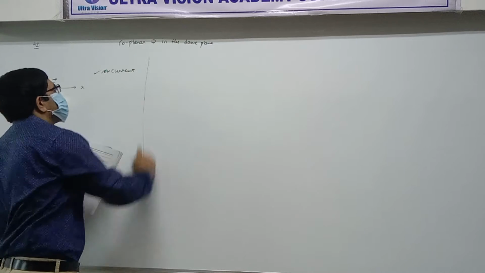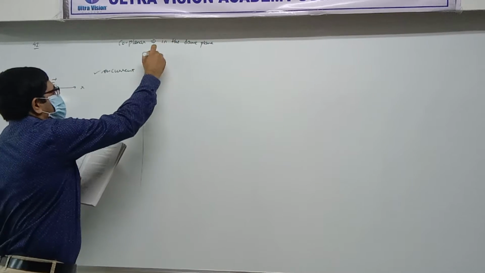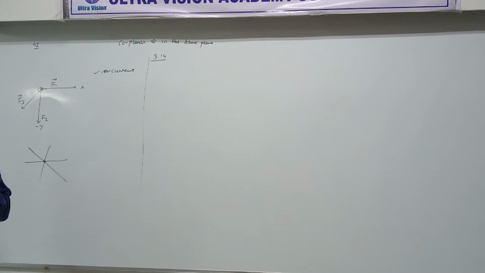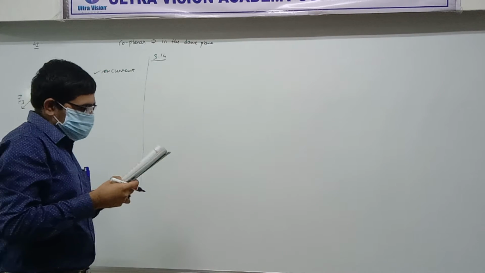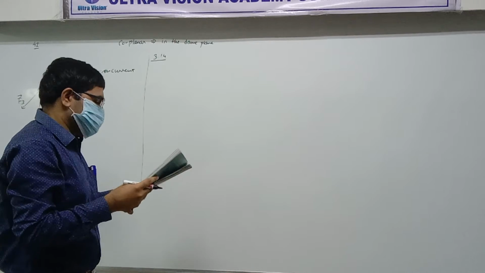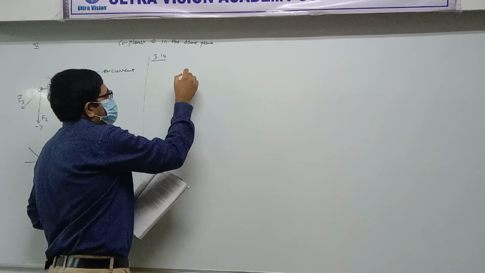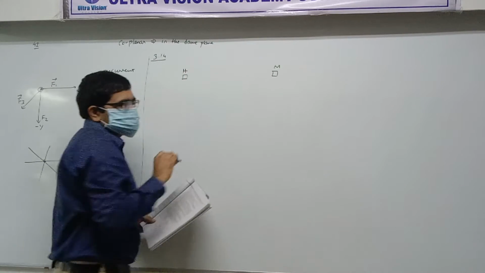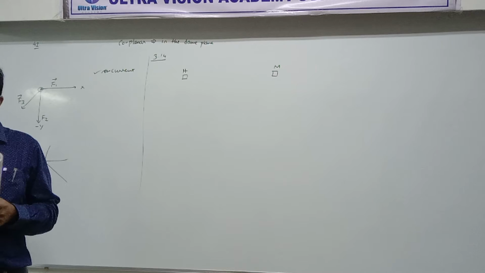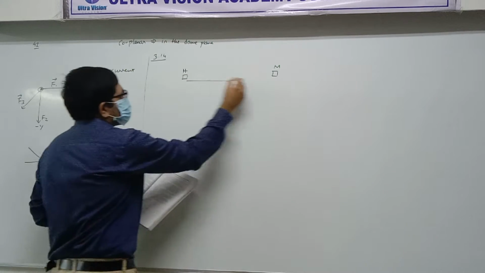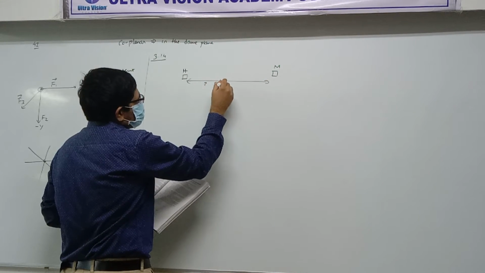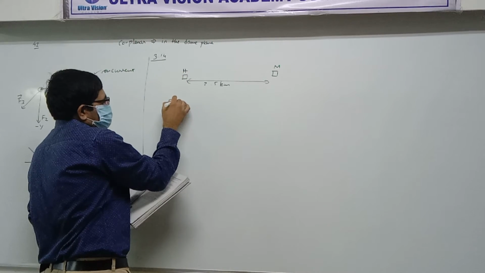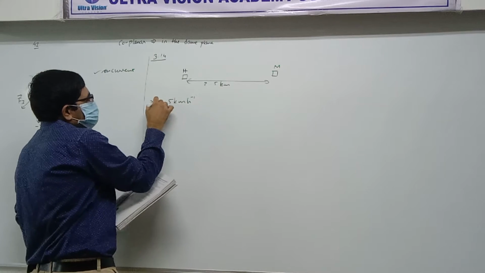Okay, let's try. Question 3.14 from the exercise. A man walks from home to market. The market is 2.5 kilometers away, and he is moving with a speed of 5 kilometers per hour. That is the speed.